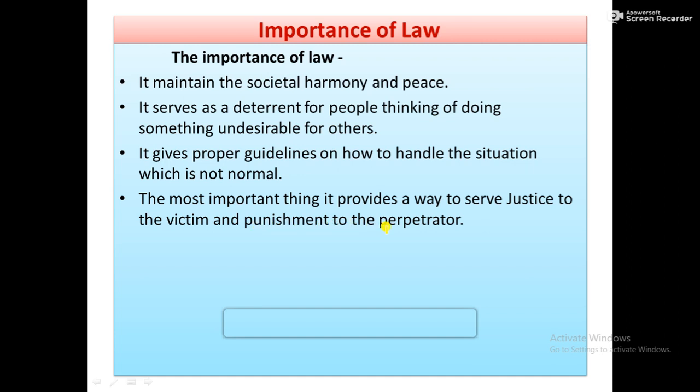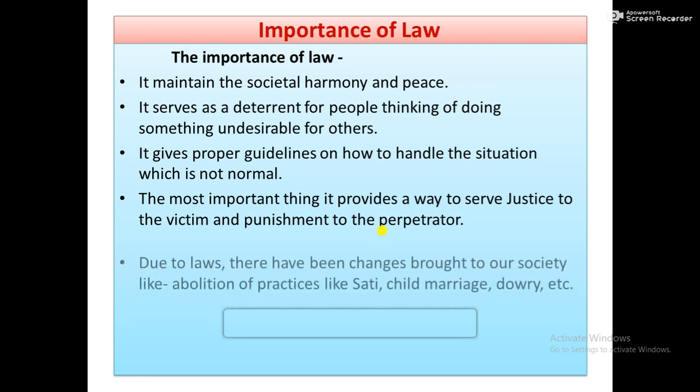Another importance of law is that the law gives justice to the victim, justice to the aggrieved party, justice to the affected party, and gives punishment to the perpetrator. Perpetrator means wrongdoer. Wrongdoer means criminal, accused. So it is another importance of the law.